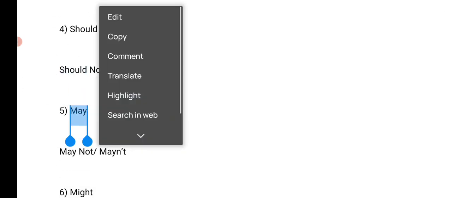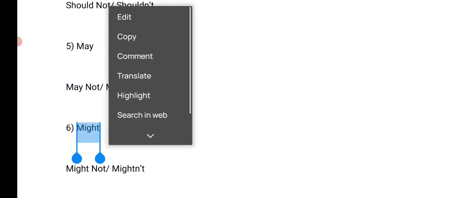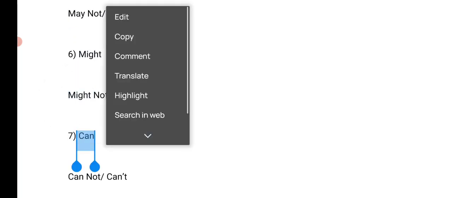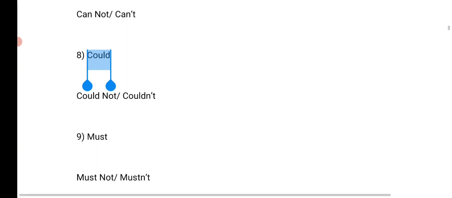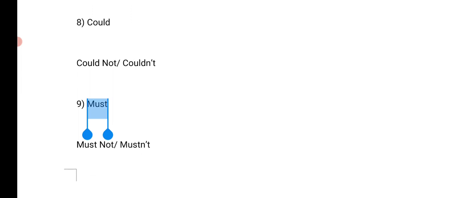Then we have may, which denotes possibility, that this may happen, right? May not or mayn't. And then we have might, the past form of may, and might not. Can, we use can when there is a use of strength or ability or capability, right? So cannot and can't, and the past form of can is could, could not and couldn't. Then we have must. Must is when something has to be done, which is mandatory, very necessary, right? The negative form is must not and mustn't.